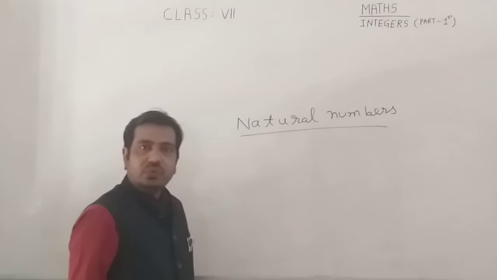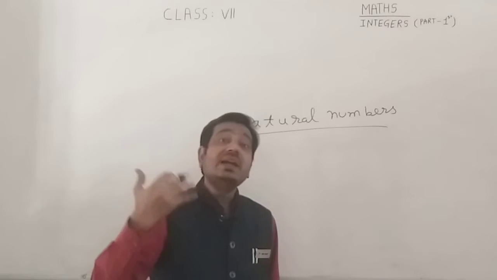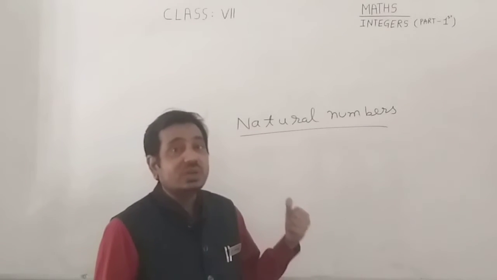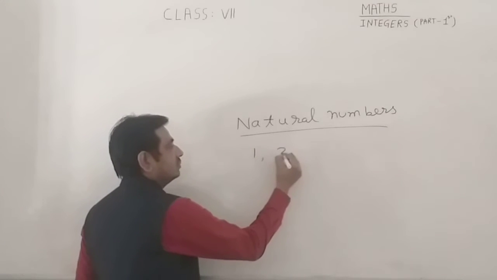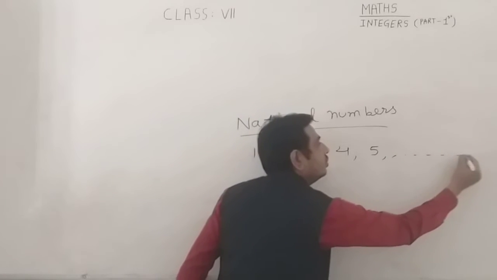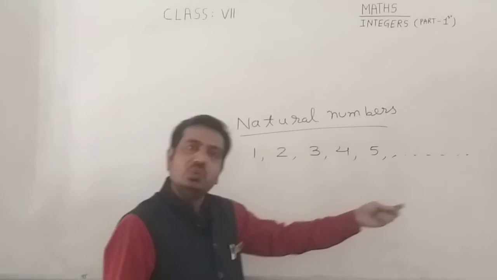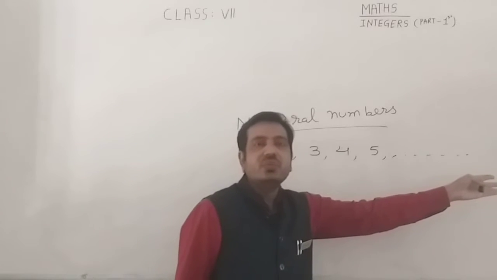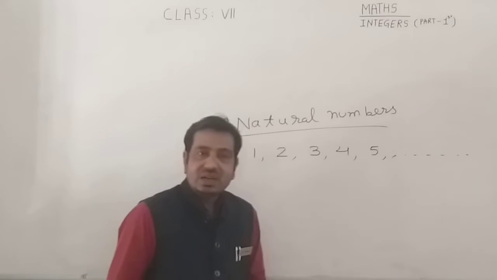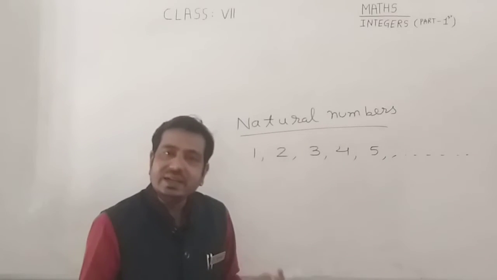The numbers which start with 1, 2, 3, 4 and so on. These numbers are counting numbers, which are called natural numbers. 1, 2, 3, 4 up to infinite, meaning we don't know where we go, but these are the natural numbers. Natural numbers start with 1. Okay class, this is the counting number.